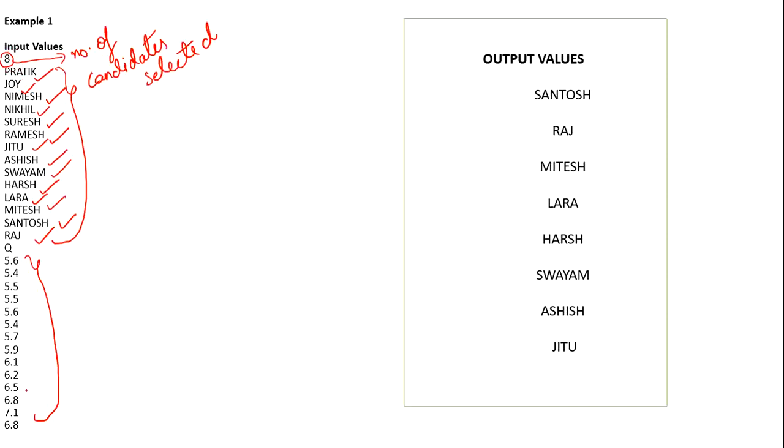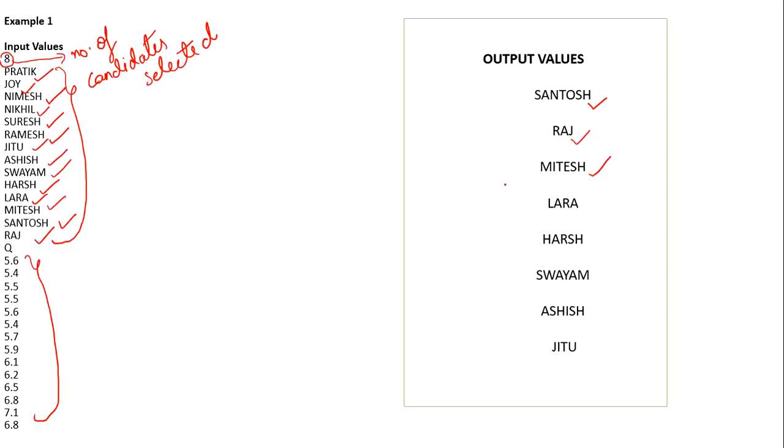So first of all, select the height which is maximum here. 7.1 is the maximum, so Santosh is at the top. Santosh is the first candidate who got selected, and next height after 7.1 is 6.8. This is of Raj and Mitesh, so Raj and Mitesh are selected, and this is how it goes.